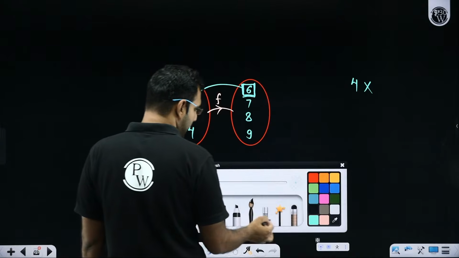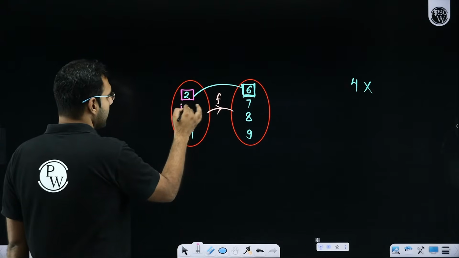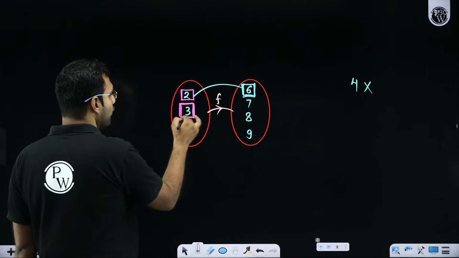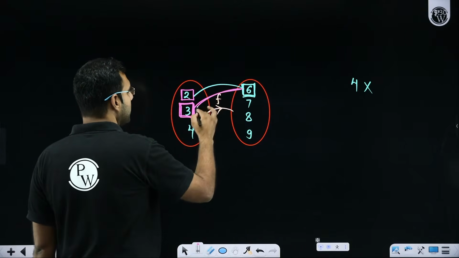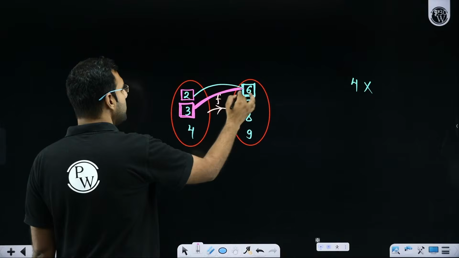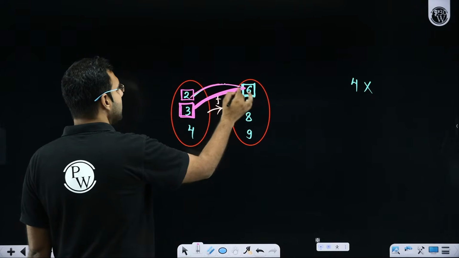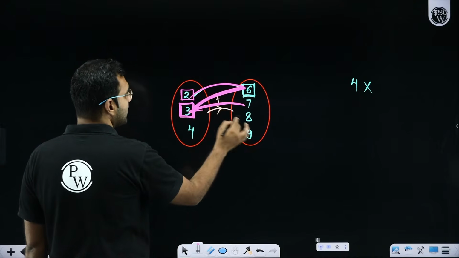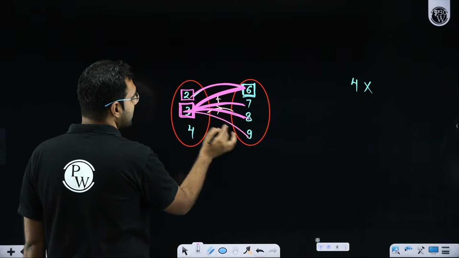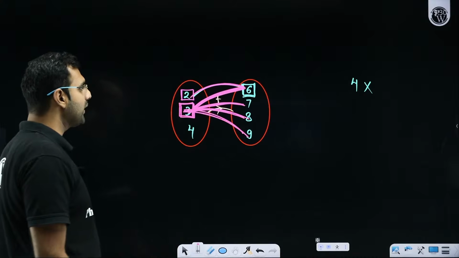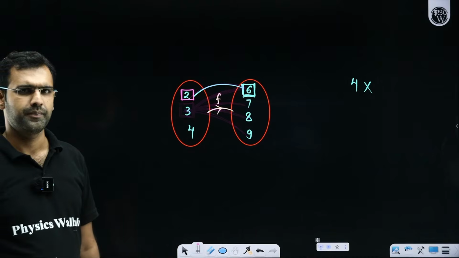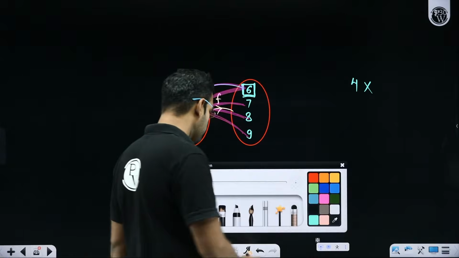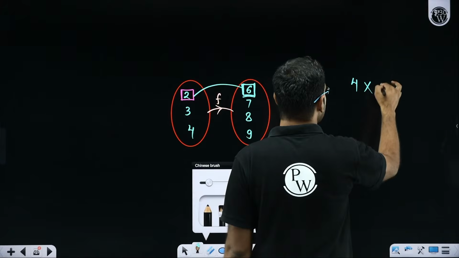And now if I approach 3 and ask him how many choices do you have? So will 3 say that I cannot be mapped with 6? No, no, no. 3 can still be mapped with 6. It is still a many to one function, yes or no? Or 3 can say I can map with 7, or 3 can say I can map with 8, or 3 can say I can map with 9. So 3 also has 4 choices.